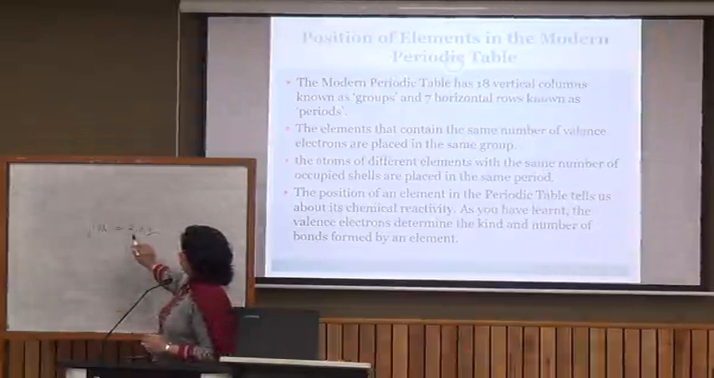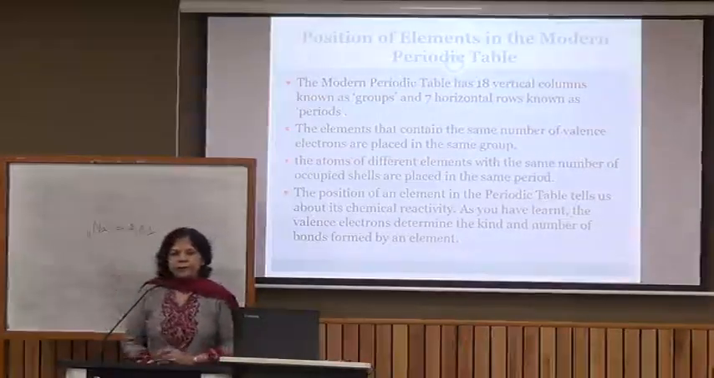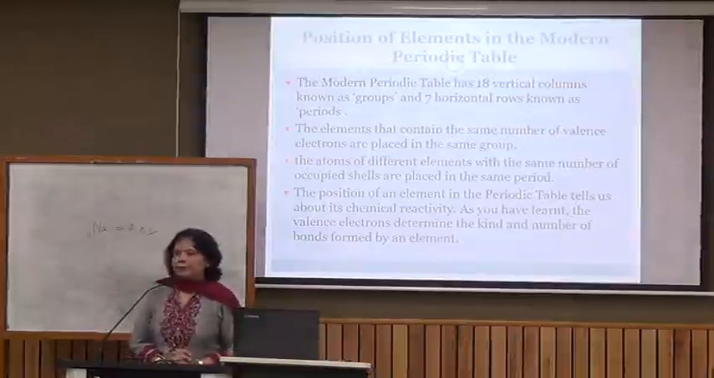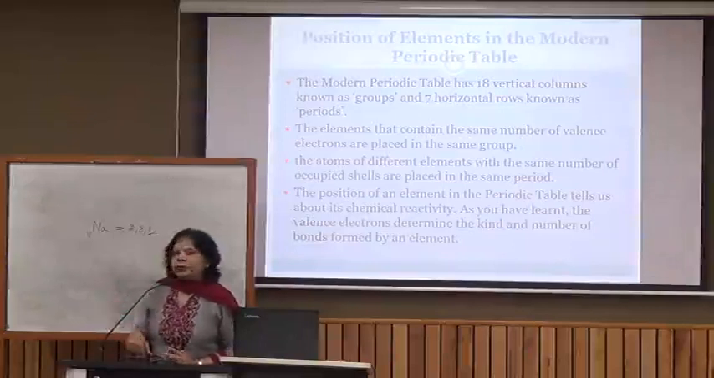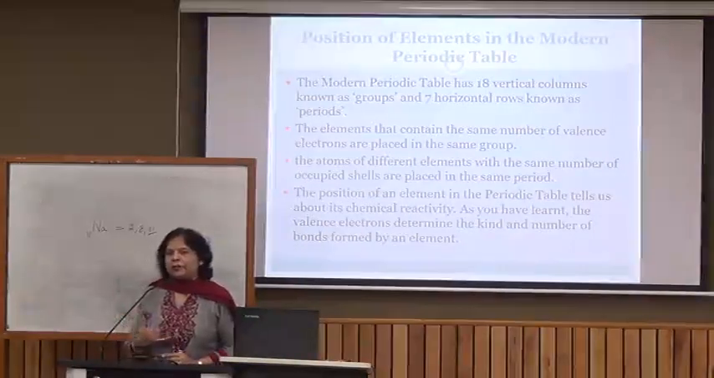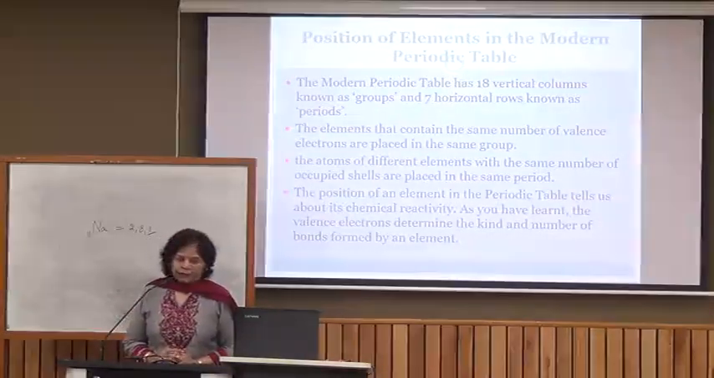And in total how many shells does it have? It has 3 shells. So the number of shells tells us the number of the period. So it belongs to the third period, first group of the third period. This way, when the basis of classification was changed from atomic mass to atomic number, we could relate the position of an element with its electronic configuration. We could explain why elements in the same group have similar chemical properties, whereas elements in different groups have dissimilar chemical properties.